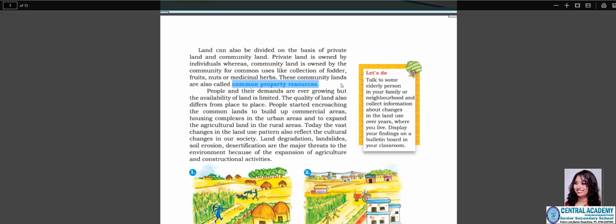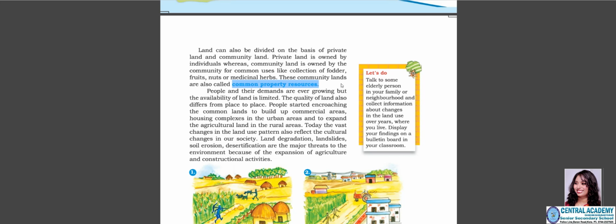Now CPR has been an important terminology these days, where there has been more focus on betterment and improvement of CPR that exists. And the funding for these property resources comes from the local bodies. So let's say, for example, the municipal corporation of a city would work for the common property resource of that region. Similarly, for a village area, the panchayat would look after it.